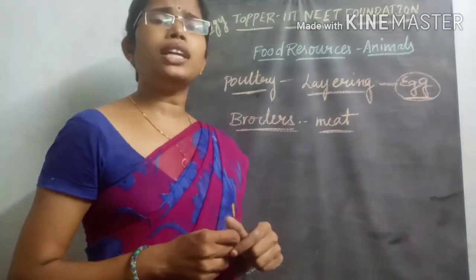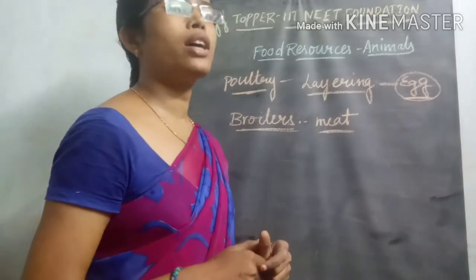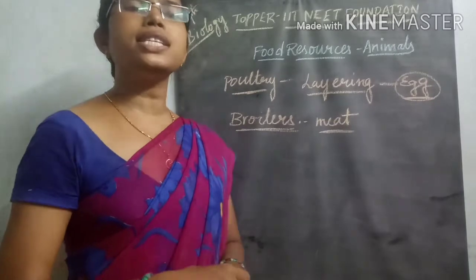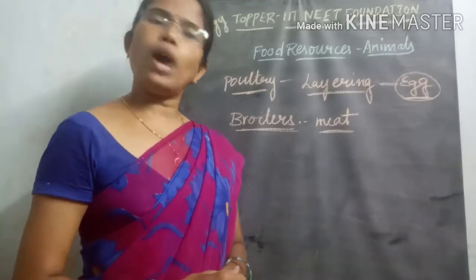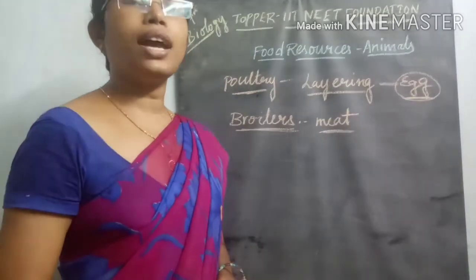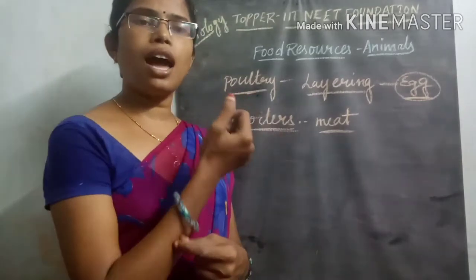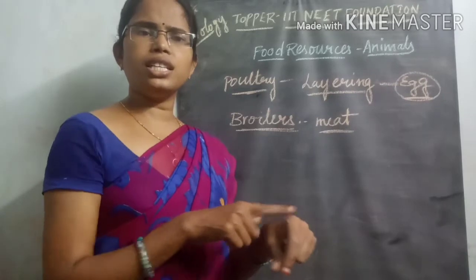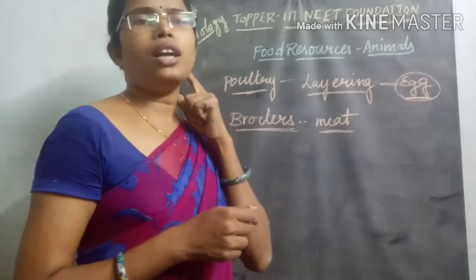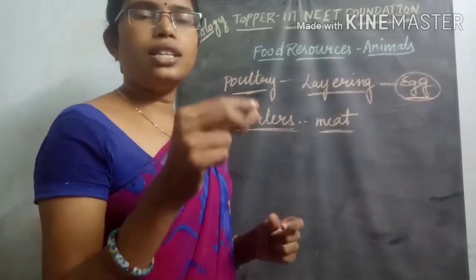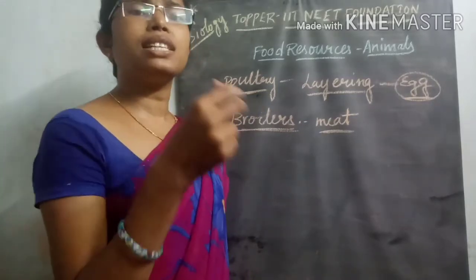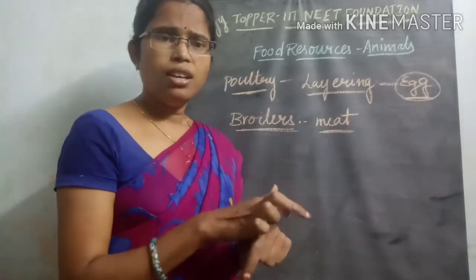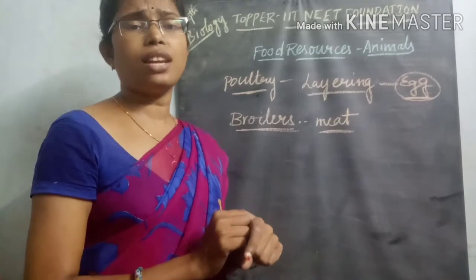Another important disease is called fowl-pox. This fowl-pox disease is mainly caused by a virus, and the organisms have pustules on their skin. The skin will be somewhat ruptured, pus cells will appear on the skin, and a lot of itching sensation will be there.